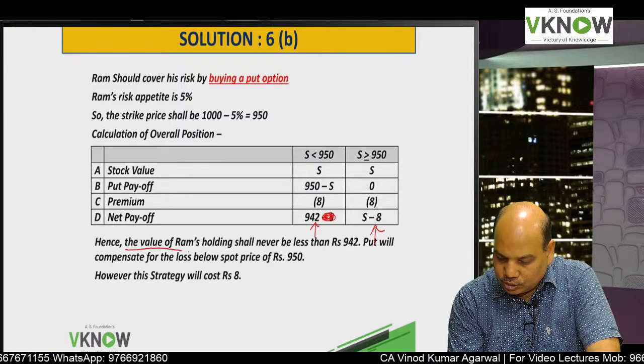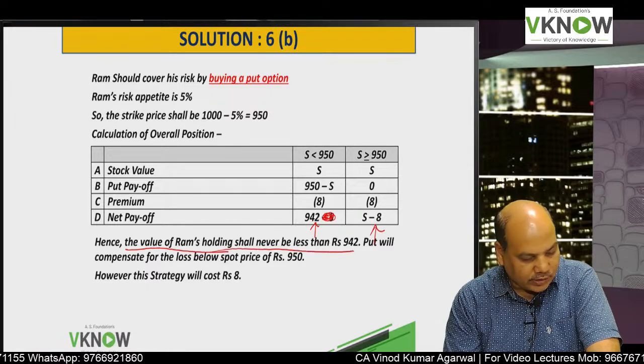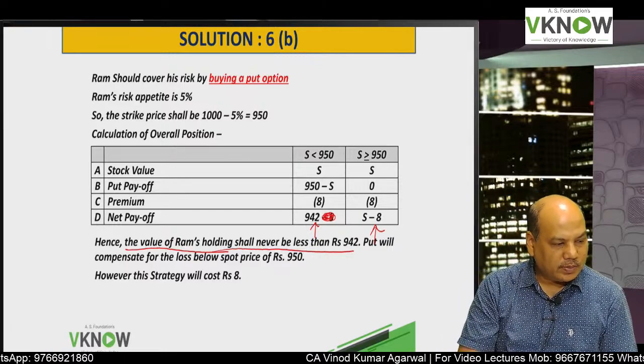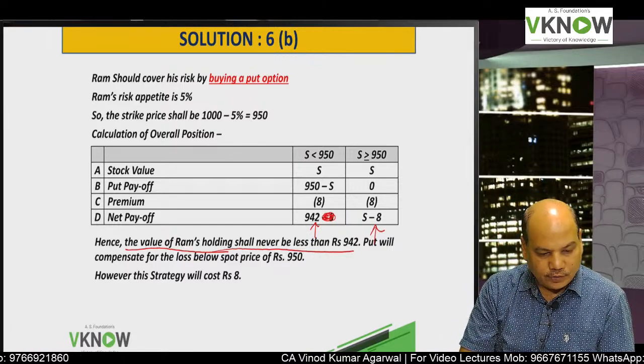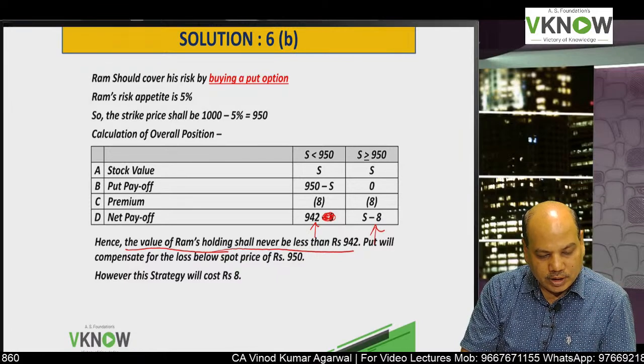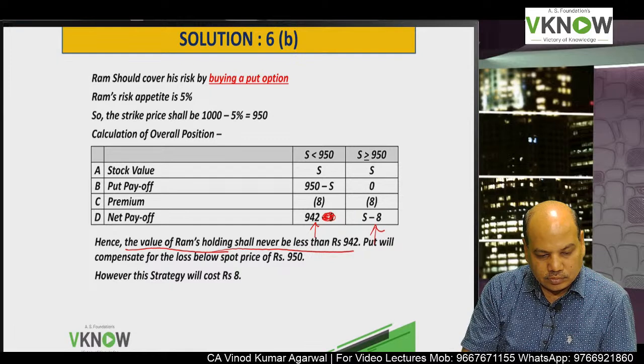So write down: the value of Ram's holding shall never be less than rupees 942.